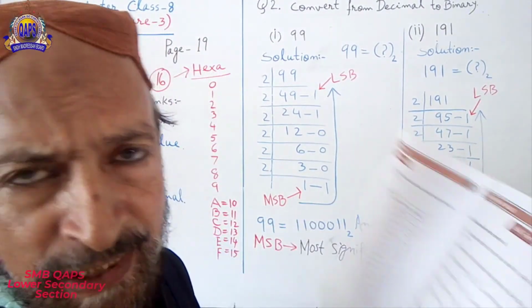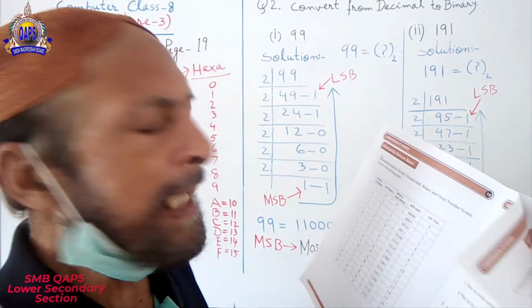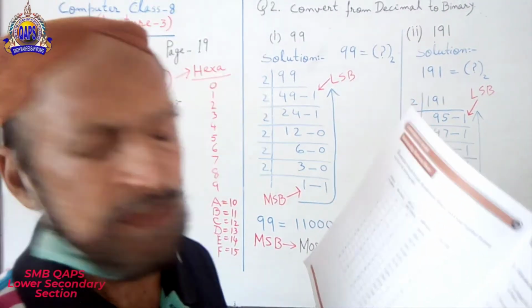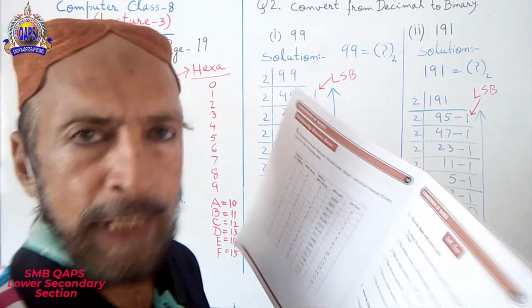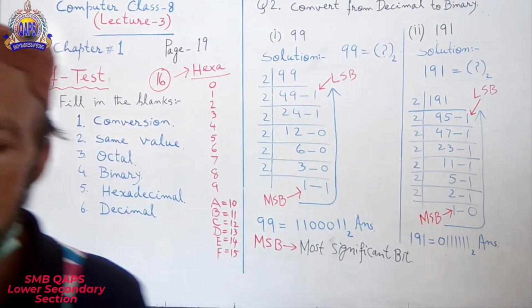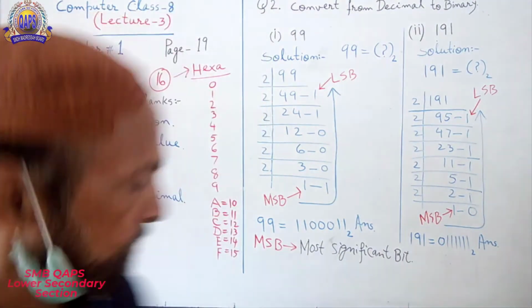Book is over here in my hand. 191, which is a decimal number. Convert it into binary. Okay? Look at the board now.